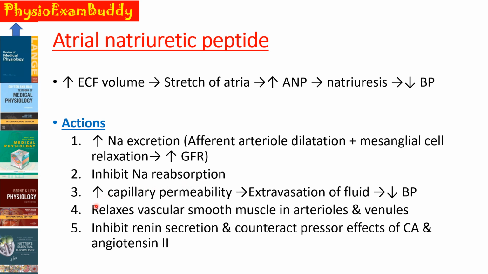Other actions include an increase in the capillary permeability, leading to extravasation of the fluid and decline in the blood pressure. In addition, it relaxes the vascular smooth muscle in the arterioles and venules. It also inhibits the renin secretion and counteracts the pressor effects of catecholamines and angiotensin II. Thus, BP is regulated mainly by neural as well as hormonal mechanisms.